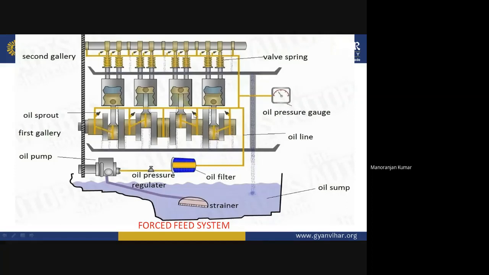Okay, now in the second gallery, you have seen different valves and springs are there. So these components are lubricated by the sprout present in the upper gallery. Okay, so this is the main function of this lubrication system by the force feed system.